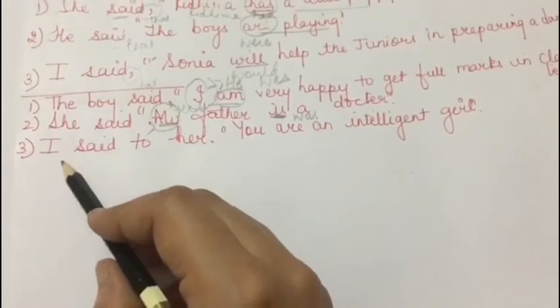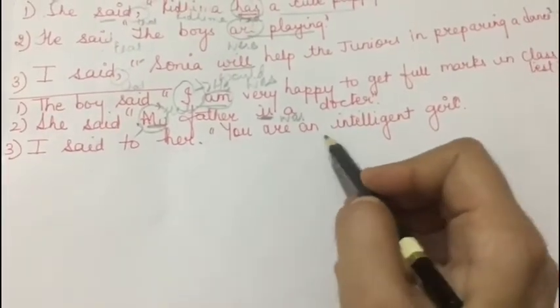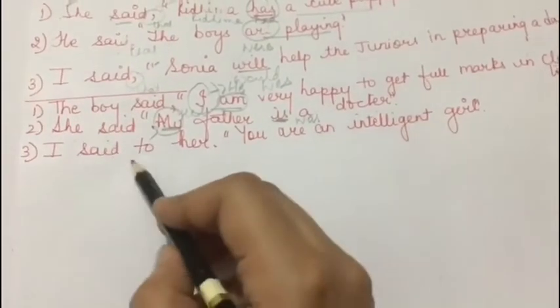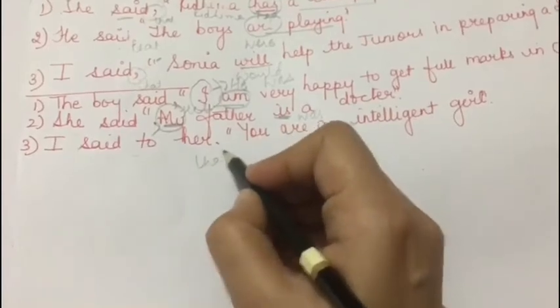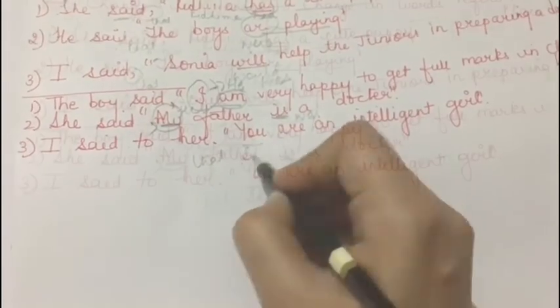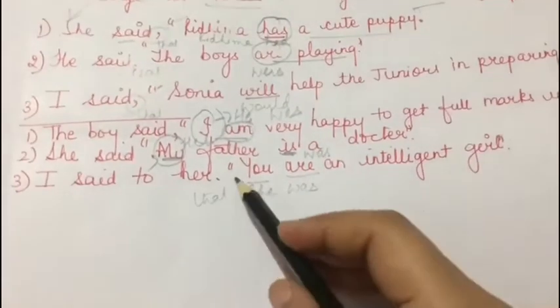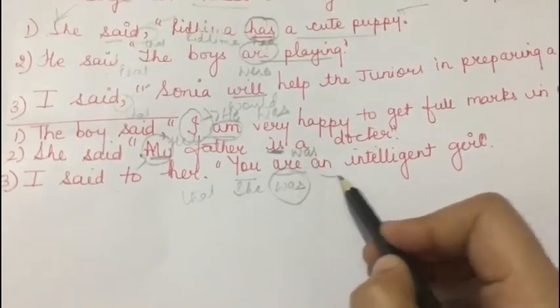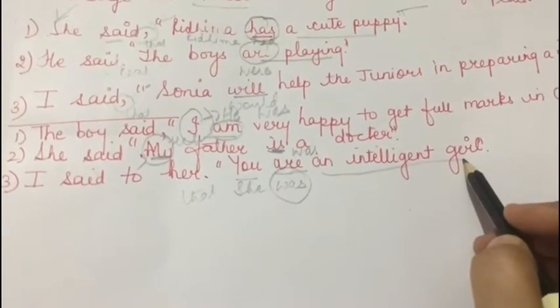Next is, I said to her, "You are an intelligent girl." I said to her that, you will get converted into she. Are will get converted into was, an intelligent girl.